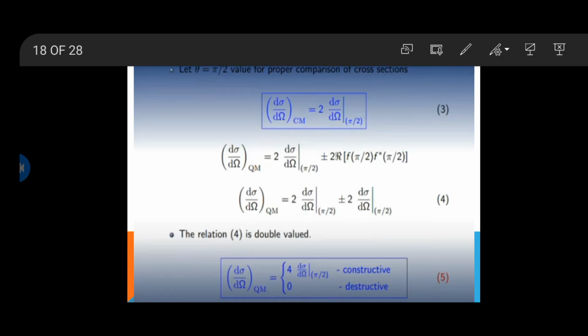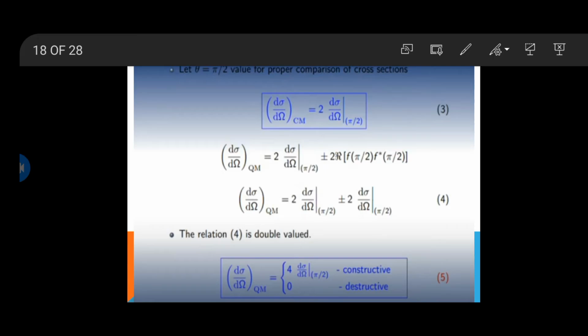Then quantum mechanically we get d sigma over d omega QM equal to 2 times d sigma over d omega at pi by 2 plus or minus 2 Re of f(pi by 2) f*(pi by 2). We got equation 4 by solving the above equation: d sigma over d omega QM equals d sigma over d omega at pi by 2 plus or minus d sigma over d omega at pi by 2.